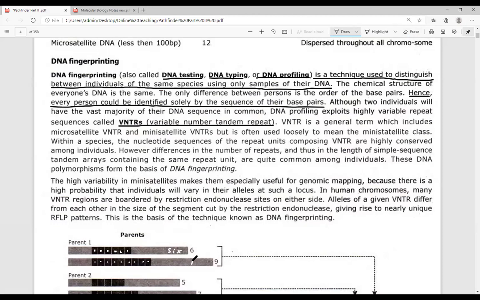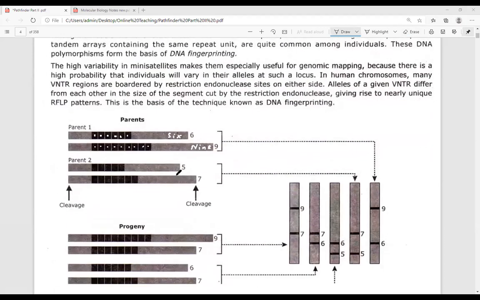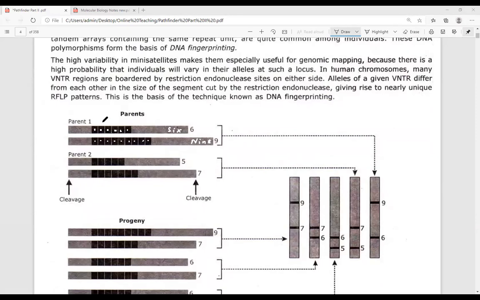You can find 9 VNTRs, variable number tandem repeats. These are going to be different from each other, so they can be used to make different bands. See this, parent A will make two different bands, one at the sixth position and another at the ninth position. Why at the sixth and the ninth position? Because of the presence of VNTRs. These VNTRs have made it compulsory to make the bands at a specific position, that is 6 and 9.